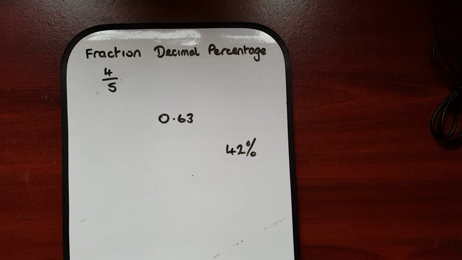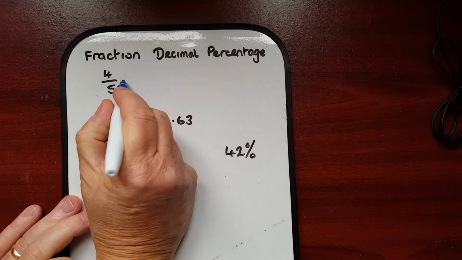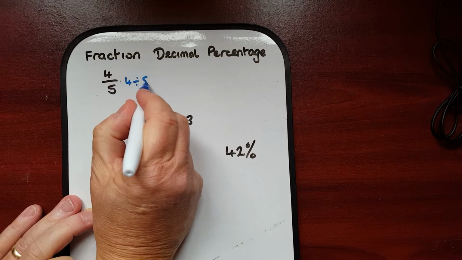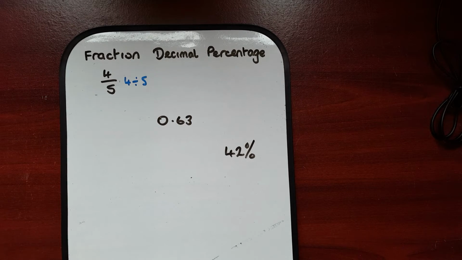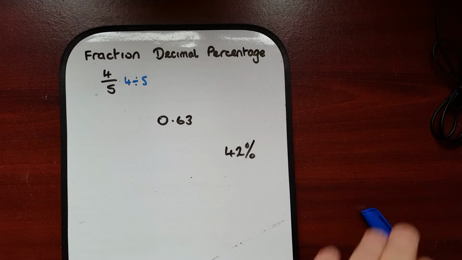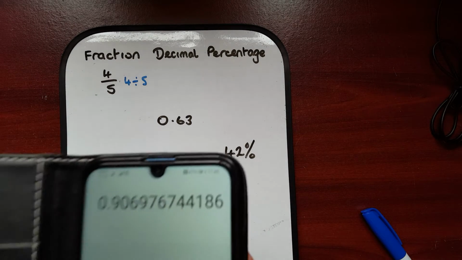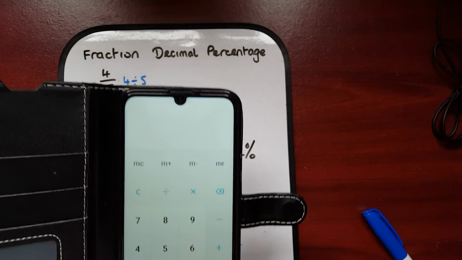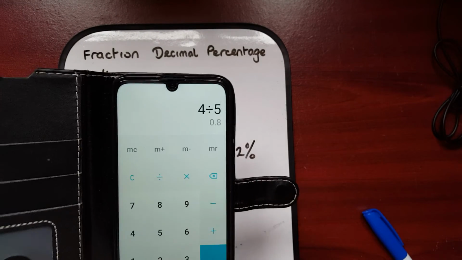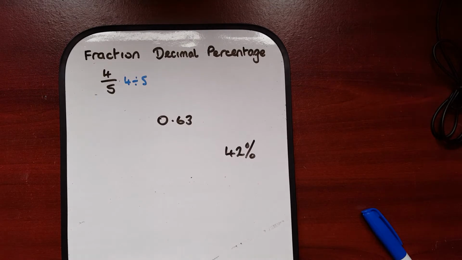So starting with 4/5, what did we say we'd do with a fraction? We said we would do 4 divided by 5. And if we do 4 divided by 5 in our calculator, 4 divided by 5 is 0.8.